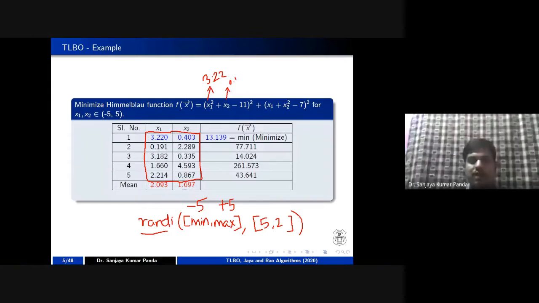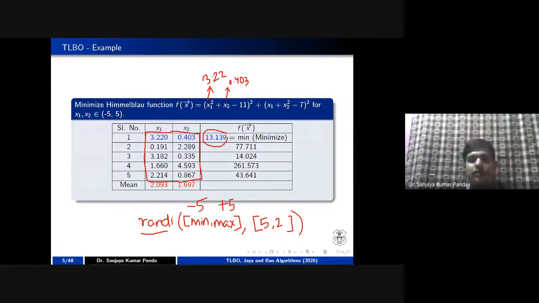Similarly, here also the x1 value you have to put as 3.22 and the x2 value as 0.403, and you can calculate this equation. As there are two unknowns, we have taken two different variables, or in our classroom teaching case, x1 and x2 are stated as two different subjects. So what we are doing is calculating this function with the help of x1 and x2. Once you evaluate this, you will get 13.139.